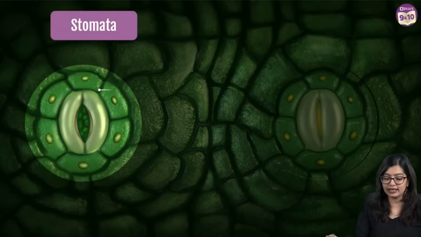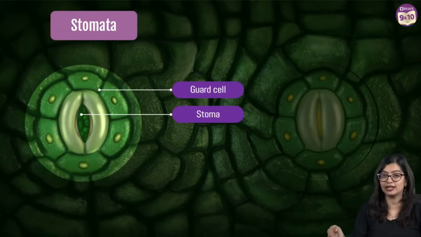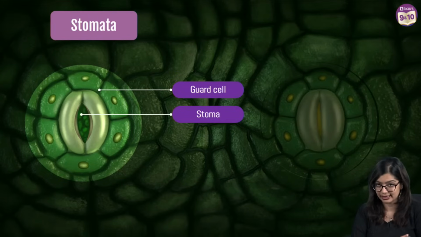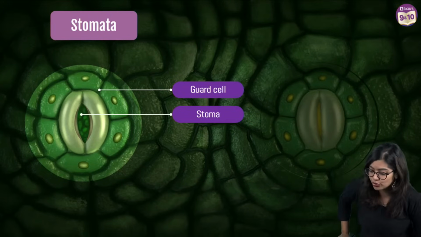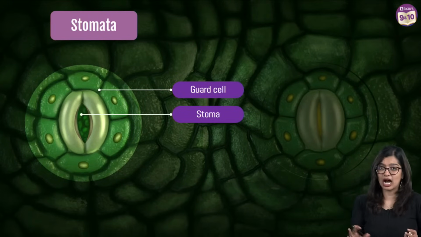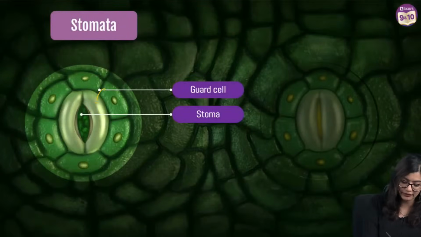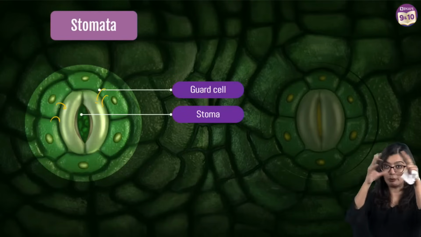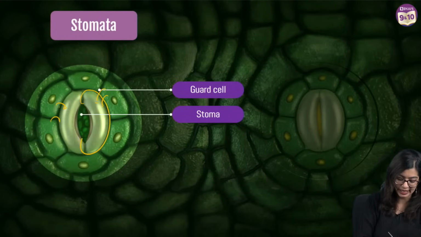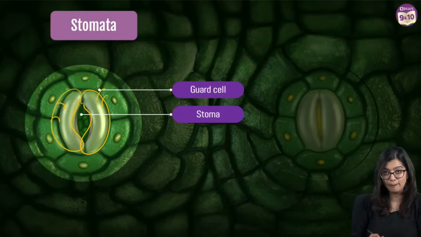So basically what happens, we know that the opening and closing of stomata is regulated by the movement of guard cells. So we see that when the guard cells swell up or they are turgid, the influx of water gives them a complete shape. Thereby, the stomata will open, right?